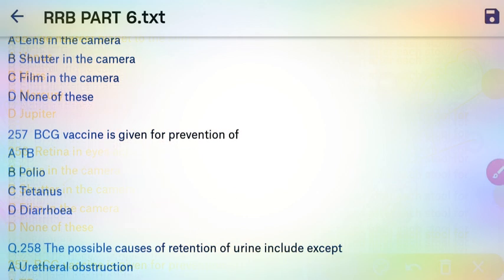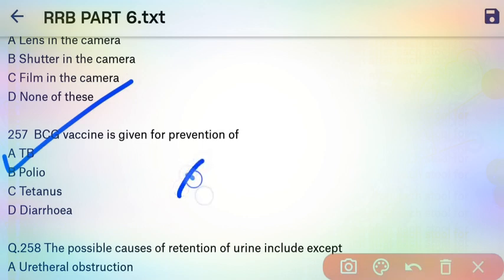Next question. BCG vaccine is given for the prevention of. So BCG is used for the prevention of tuberculosis, TB.